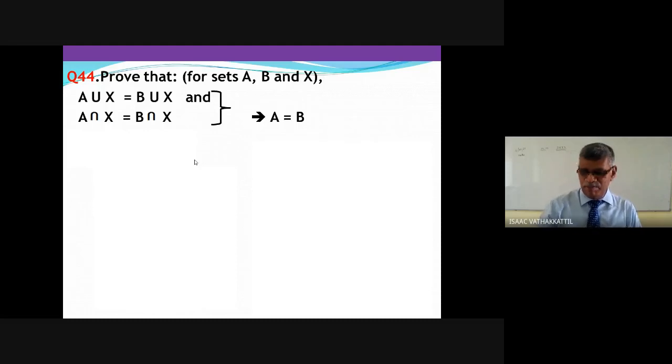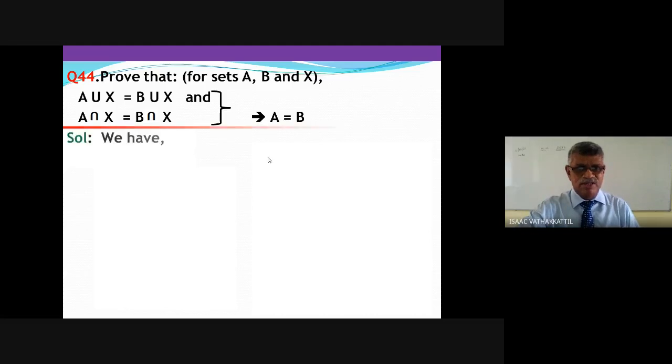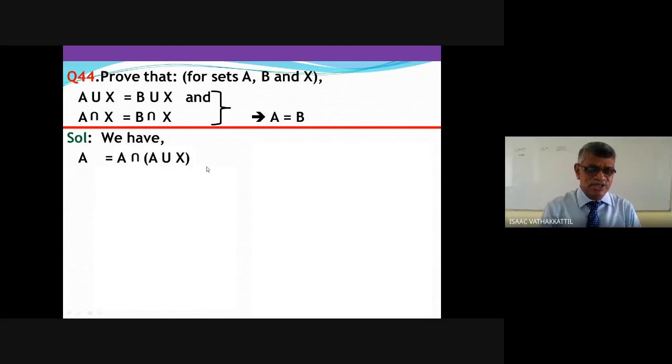How will you prove? I am bringing two methods to prove. One is very straightforward, putting all the theoretical steps. You have to prove A is equal to B. I start with A is equal to. If you have any queries, you can just stop my procedure at that point. A is equal to A intersection A union X. You can ask why, or I will tell you: because A is a subset of A union X. When A is a subset of A union X, its intersection is A.